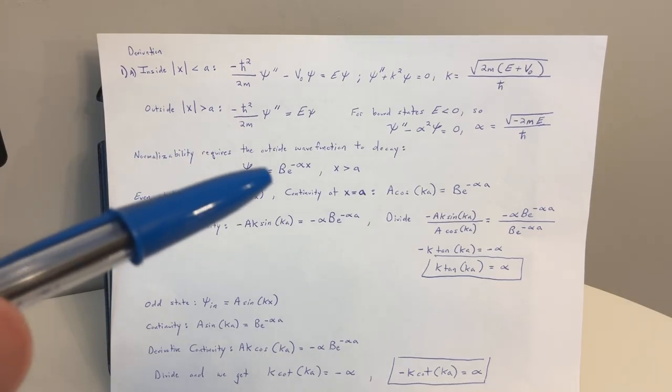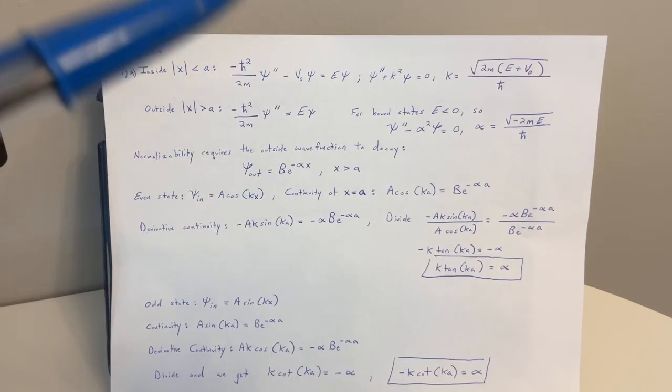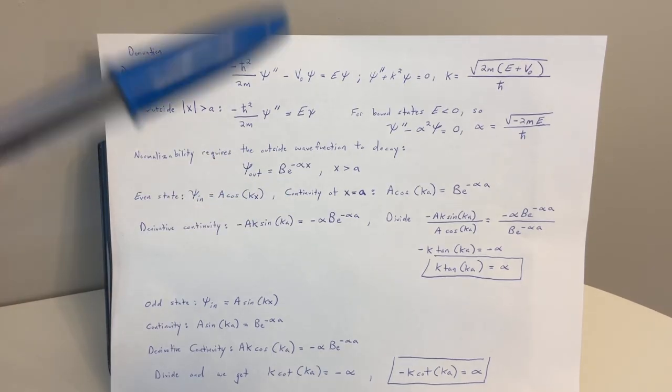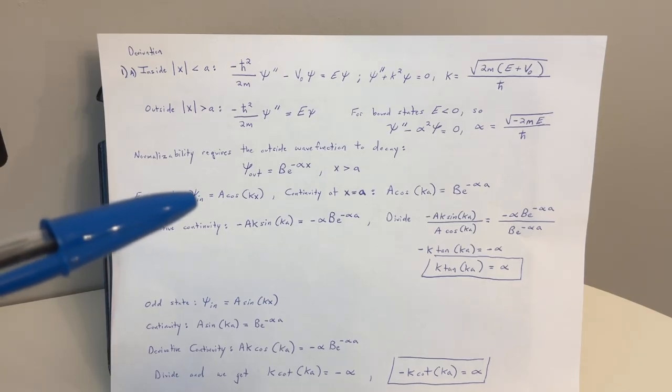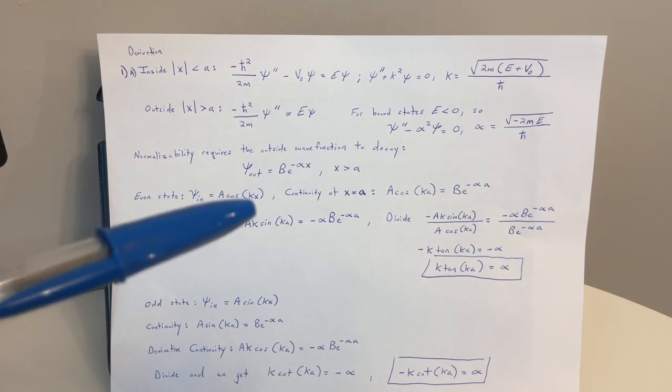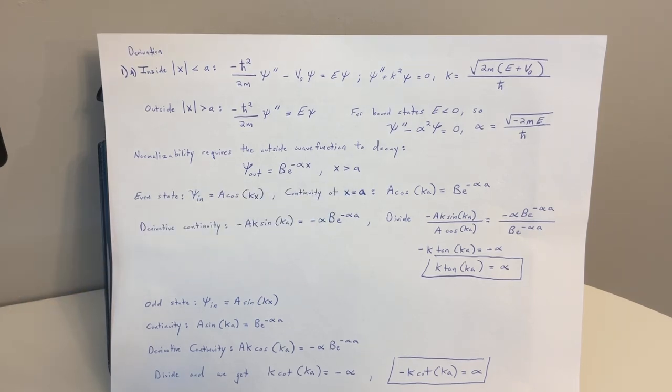Psi out equals B e to the negative alpha x, where x is greater than a. Okay, so now we go to the states. The even state, psi equals A cosine of kx, continuity at x equals a: A cosine ka equals B e to the negative alpha a.